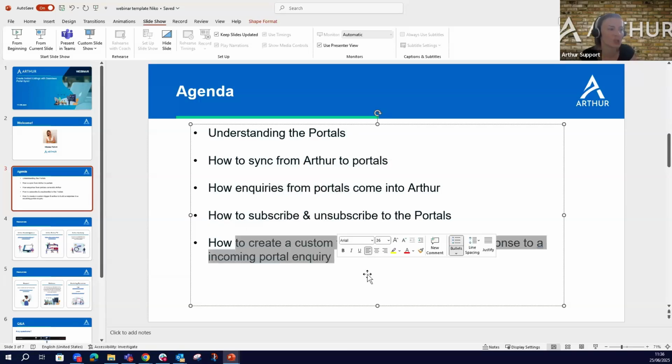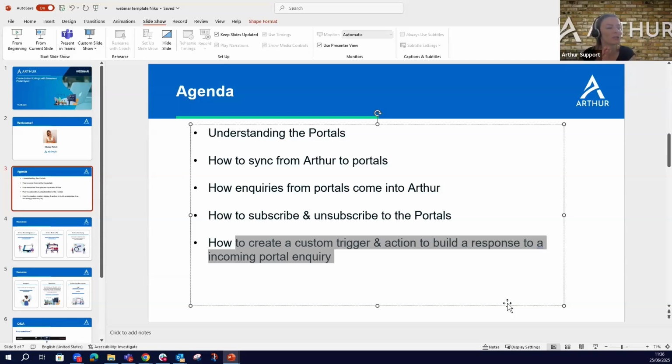And how to create custom triggers and actions to build a response for an incoming portal inquiry. We showed that. Let me know if you want me to show it again, as we have plenty of time. The portals webinar doesn't last long, as it's not a big subject. However, it's very important, and some clients are not aware that they can do it. This is why I wanted to do one, because we haven't done one in a long time.